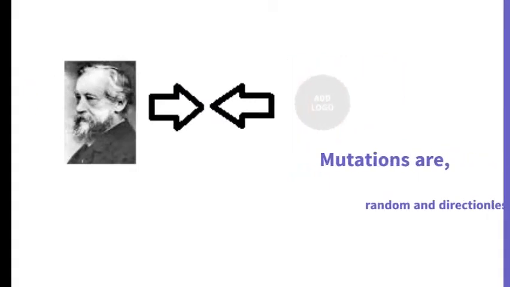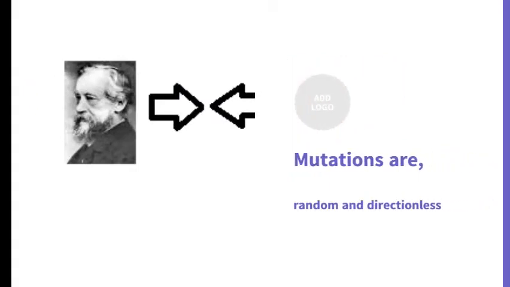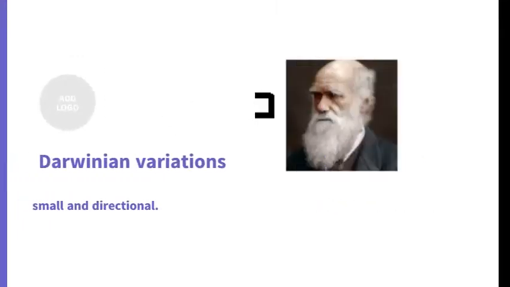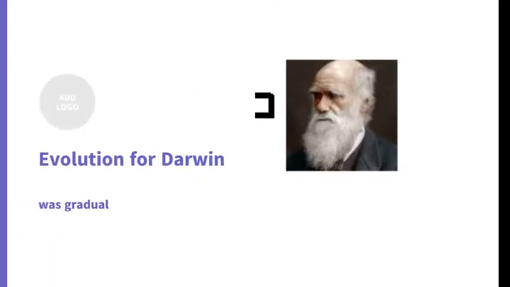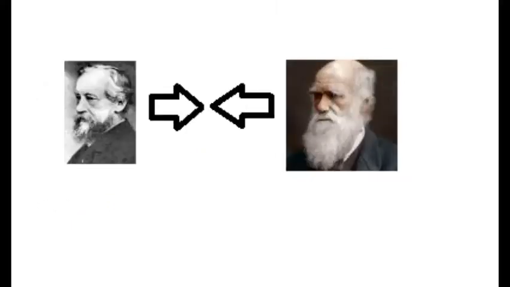Mutations, according to him, are random and directionless, while Darwinian variations are small and directional. Evolution for Darwin was gradual, while Hugo de Vries believed mutation caused speciation and hence called it saltation, which is a single-step large mutation.